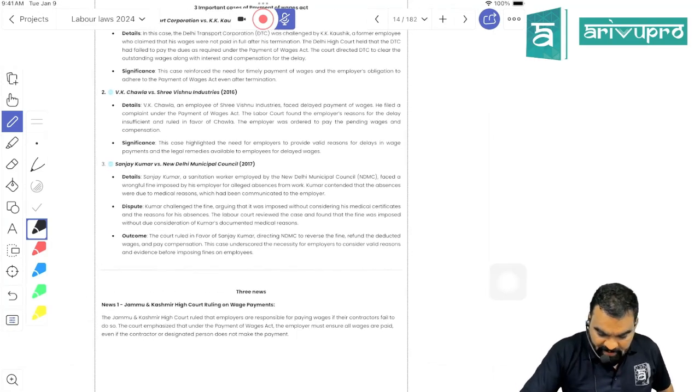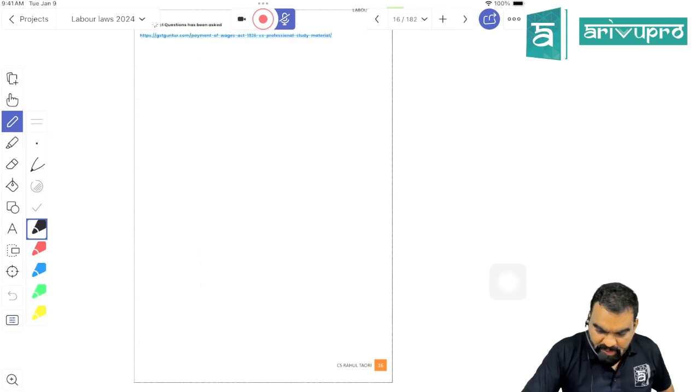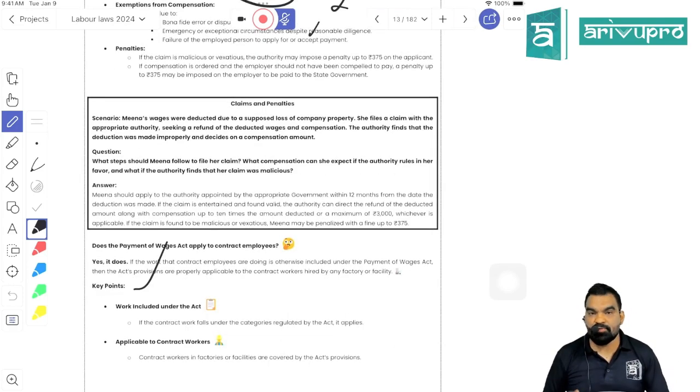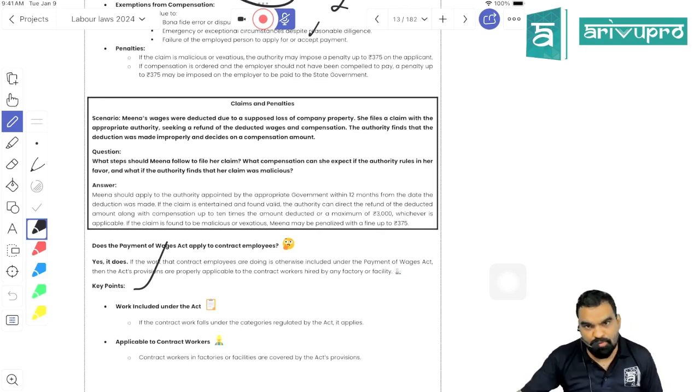From the point of view of examination, this much is more than enough when it comes to the Payment of Wages Act. Is it clear, students? So we are done with chapter number 18, unit number 1, that is the Payment of Wages Act. Now in the further lecture, I will continue with the Minimum Wages Act. Okay, students, see you in the Minimum Wages Act.